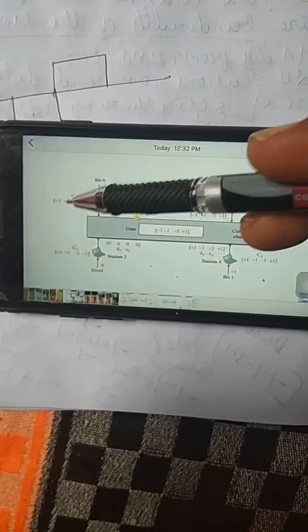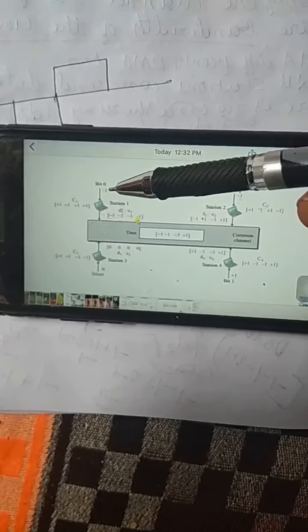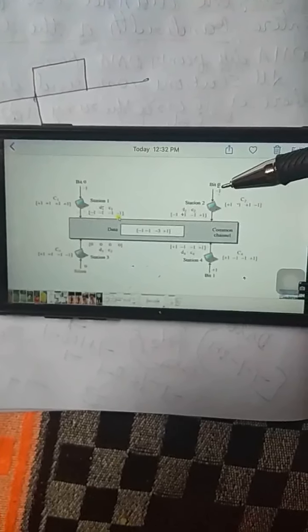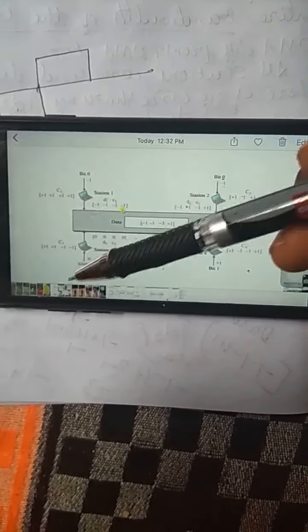Minus 1 into plus 1 is minus 1, minus 1 into plus 1 is minus 1, minus 1 into minus 1 is plus 1, minus 1 into plus 1 is minus 1, and so on.